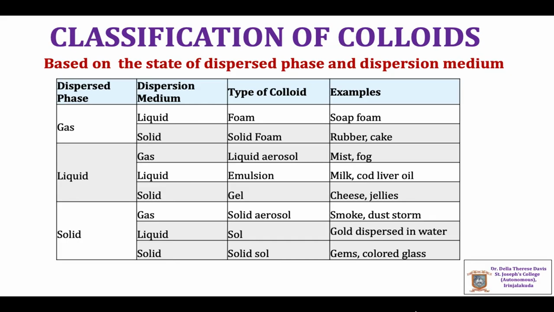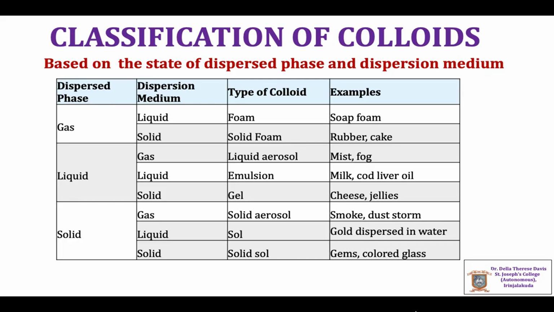When a solid is dispersed in a liquid, that is, the dispersed phase is a solid and the dispersion medium is a liquid, it is called sol. The colloid of gold dispersed in water is an example for sol. Gold sol is the best example for solid dispersed in liquid.